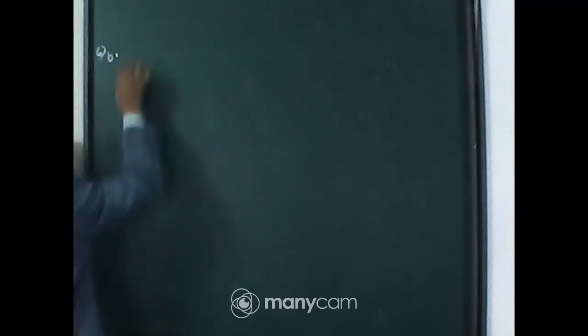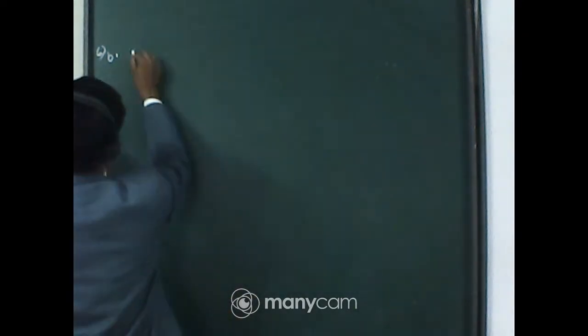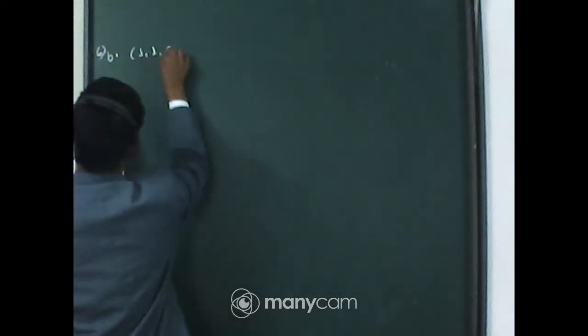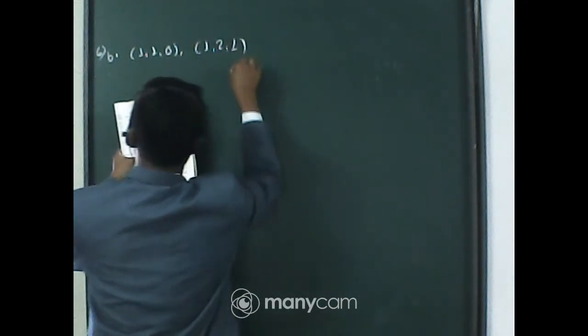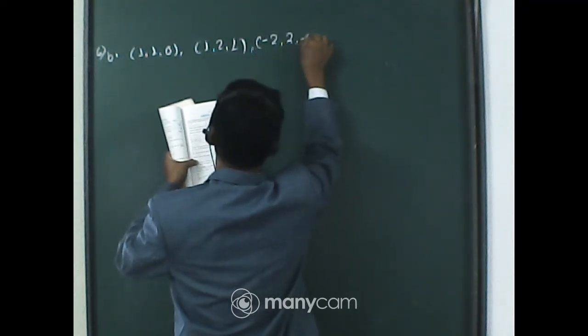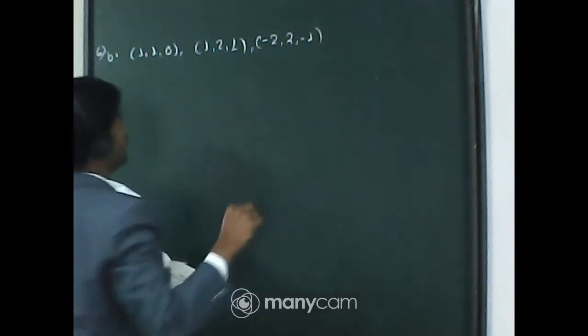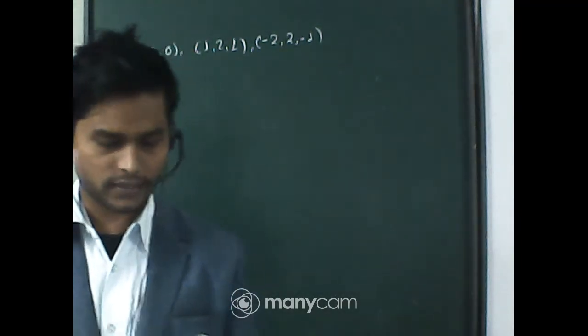I am solving question number B. So question number B is: find the equation of the plane that passes through the points (1, 1, 0), (1, 2, 1), and (-2, 2, -1). We have to find the equation of the plane that passes through these 3 points.